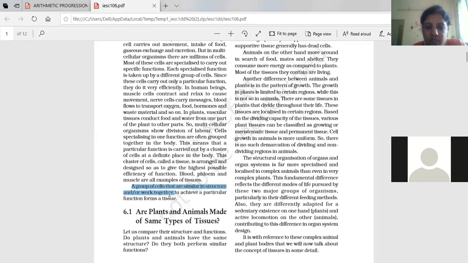Here, this is the definition of tissue. A group of cells that are similar in structure and/or work together to achieve a particular function forms a tissue. So underline this. This is the definition of tissue. But it is not always a similar structure, no? Sometimes. What is given here? And/or. Similar structure or work together. Okay, yes, work together to achieve a particular function.